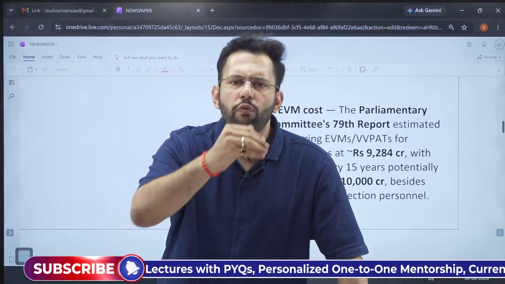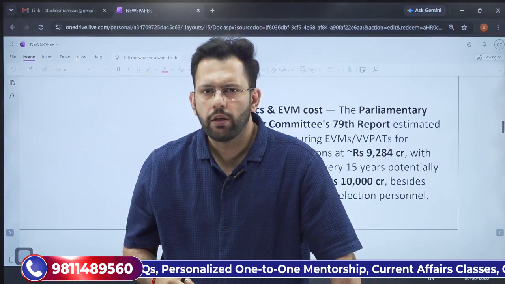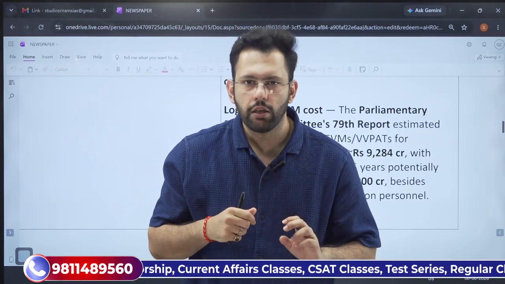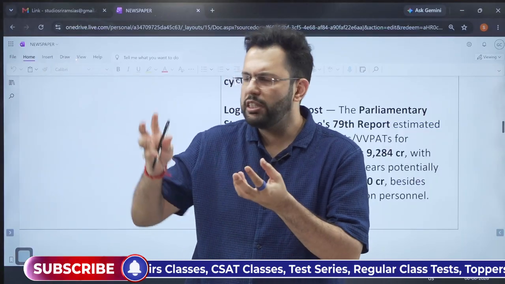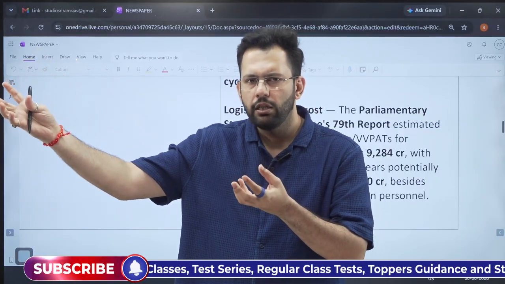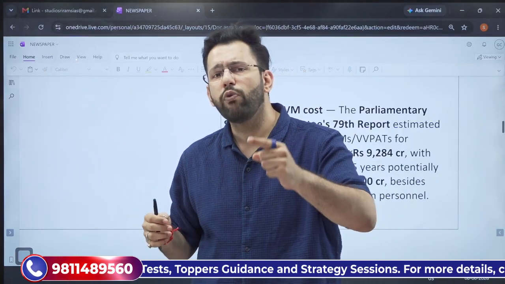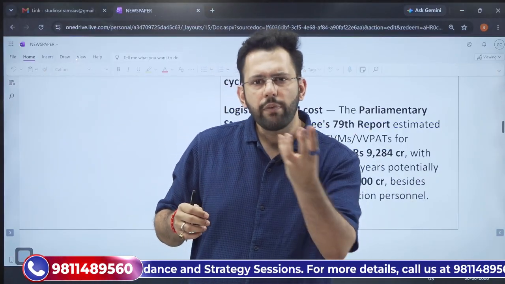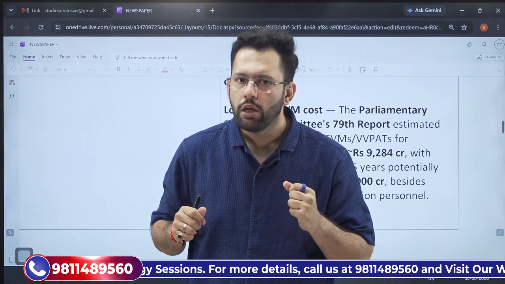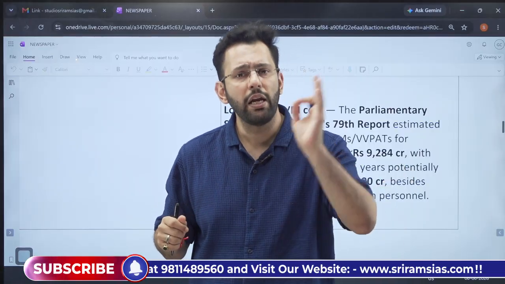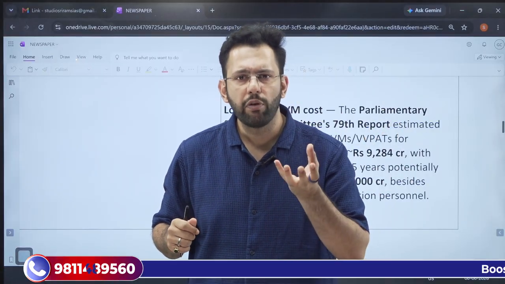Because if we go for one nation, one election together, then we will need new EVMs and VVPATs. Currently, once the elections are conducted in one place, the same EVMs and VVPATs are utilized in the other place. But once you go for one nation, one election, the same EVMs and VVPATs cannot be used. So there will be a significant one-time cost involved to procure these EVMs and VVPATs.